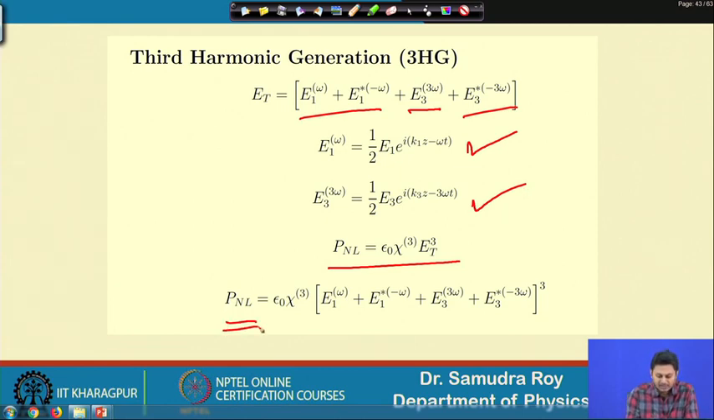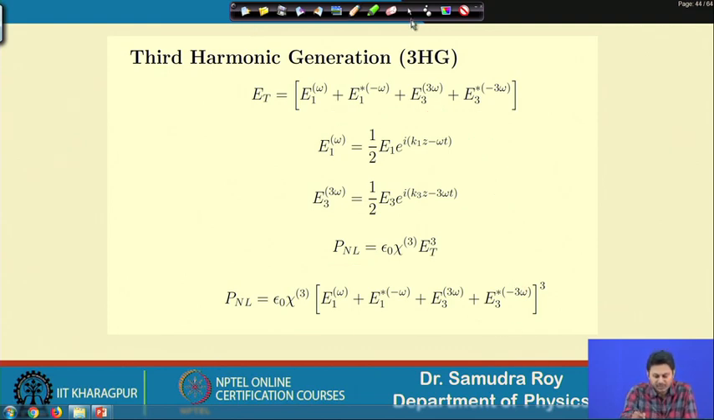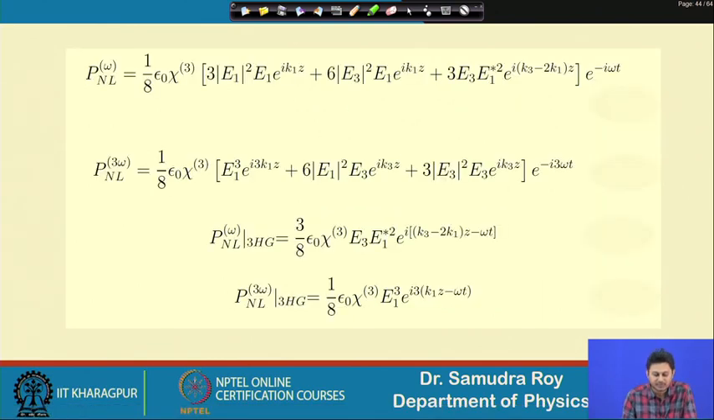P nonlinear will be total field cube. So, total field is this. So, cube of that means again we will have several frequency components in P nonlinear. This is not the first time we are using this equation. So, we will see that there are many frequency components, and we can identify these frequency components, the terms.